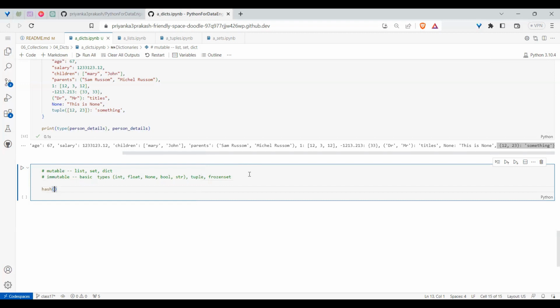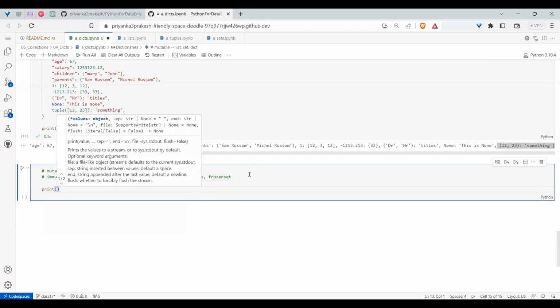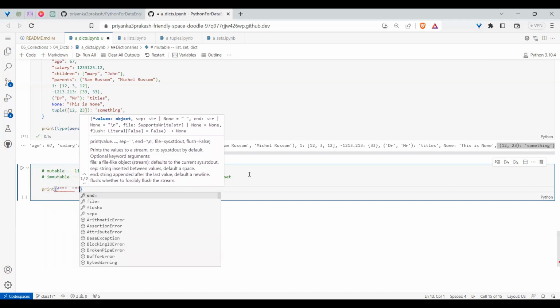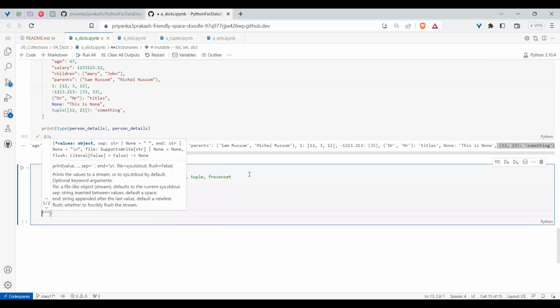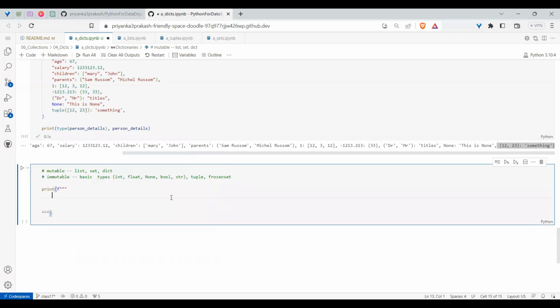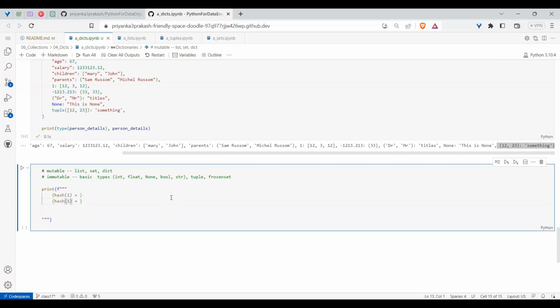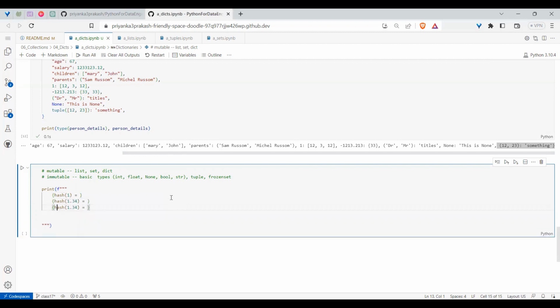If you take any of the built-in functions, you can try that. Say in one shot I want to give all the details, so let me go with an f-string. Now you can understand how it works. If I go with hash of 1, which is an integer, then 1.34, which is a float, then the same value as a negative, maybe negative 0 point so and so. So integers and floats I have.